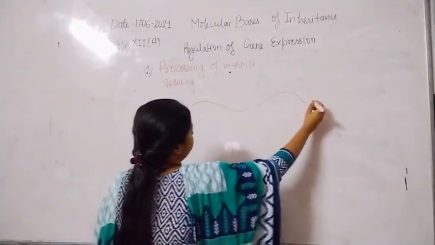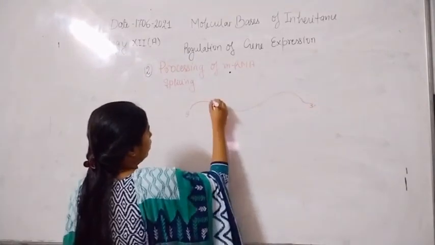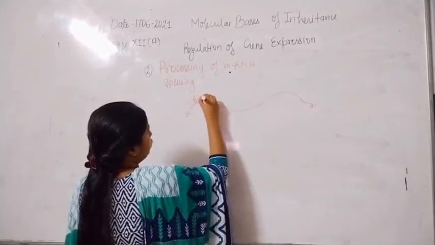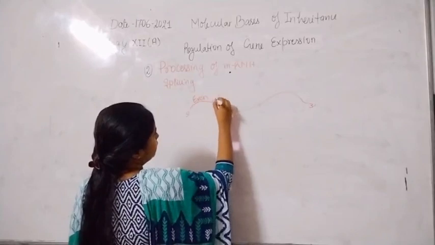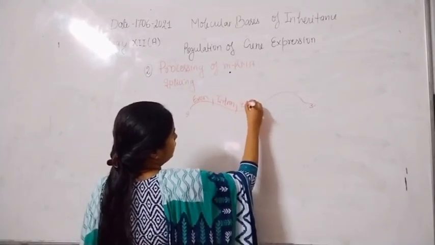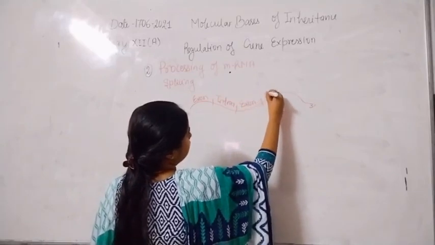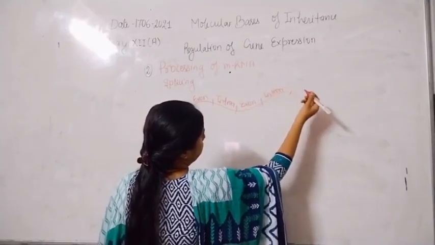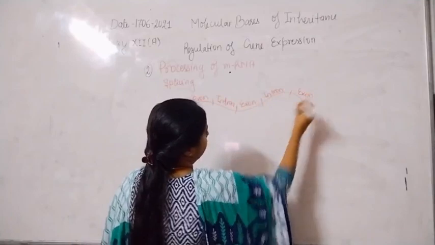Here is the 5' end, this one is the 3' end, and the outer region consists of exons, and exons are interrupted by introns. Here is again exon, then intron, and again interrupted by exon.